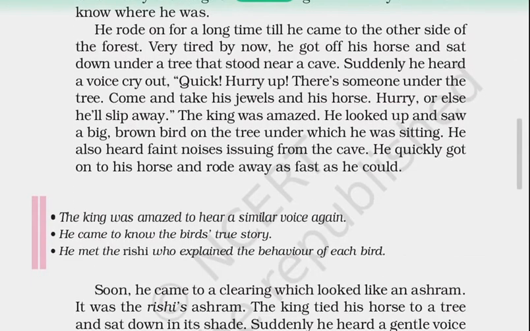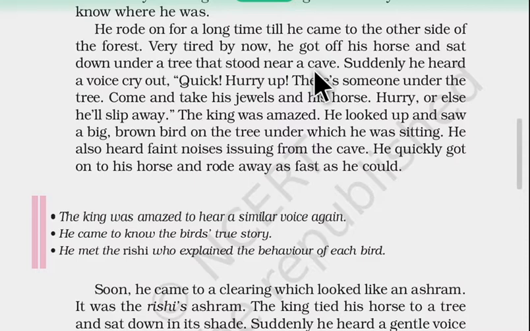Now, please try to understand that that was the same cave where the first baby bird had landed after the storm. Suddenly, he heard a voice cry out, "Quick, hurry up, there is someone under the tree. Come and take his jewels and his horse. Hurry, or else he will slip away."